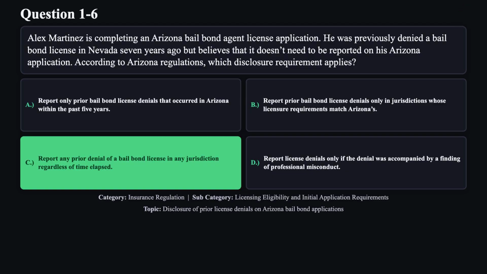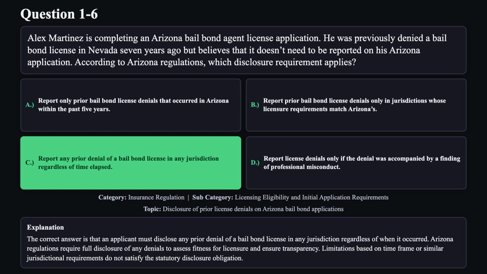The correct answer is C. The correct answer is that an applicant must disclose any prior denial of a bail bond license in any jurisdiction, regardless of when it occurred. Arizona regulations require full disclosure of any denials to assess fitness for licensure and ensure transparency. Limitations based on time frame or similar jurisdictional requirements do not satisfy the statutory disclosure obligation.